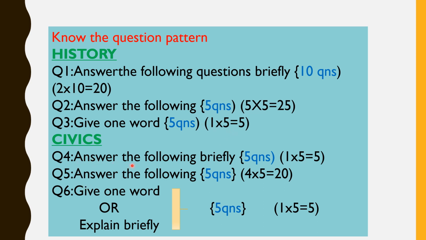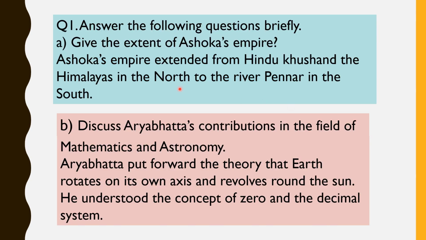Now civics. Answer the following briefly. 5 questions. That is also for 5 marks. Then answer the following 5 questions again, that is for 4 marks each, then 20 marks. Then give one word or explain briefly, that is also for 1 mark each, 5 questions. Total 80 marks questions will be there. Now we'll see one by one how to answer each part of the questions.